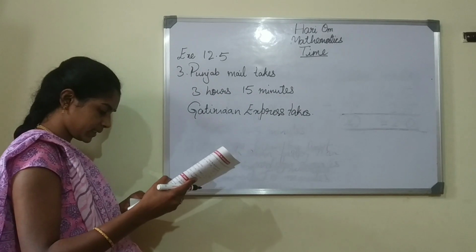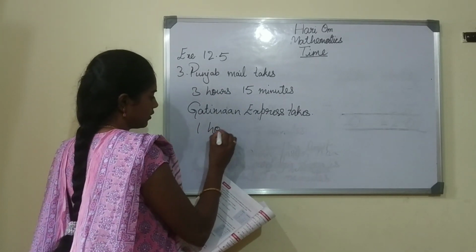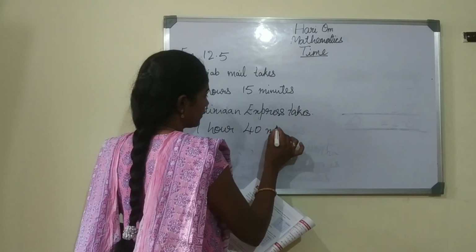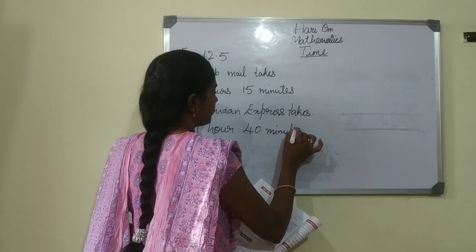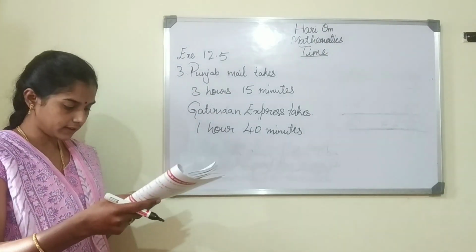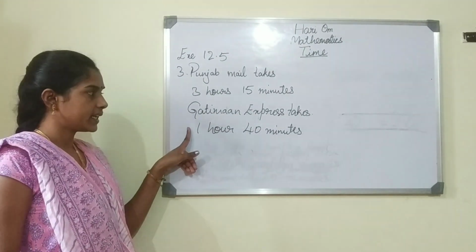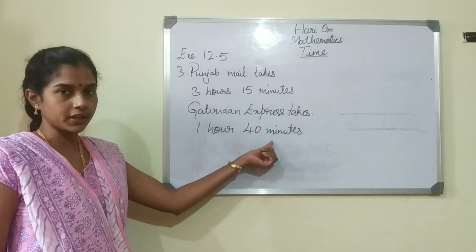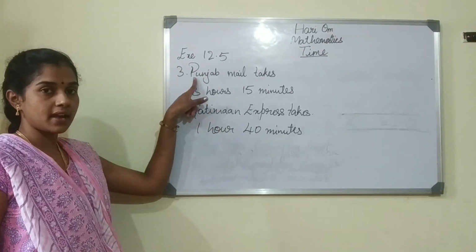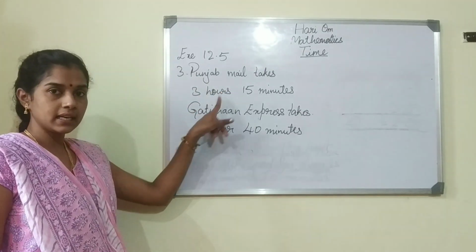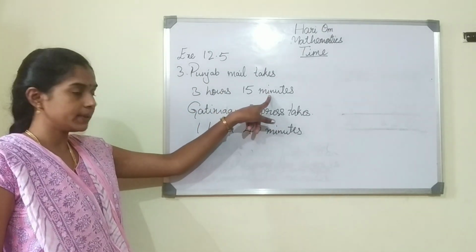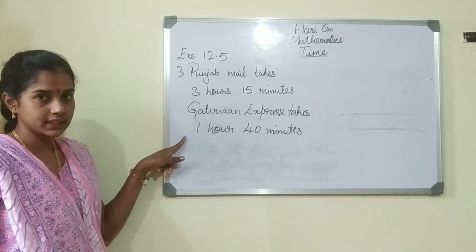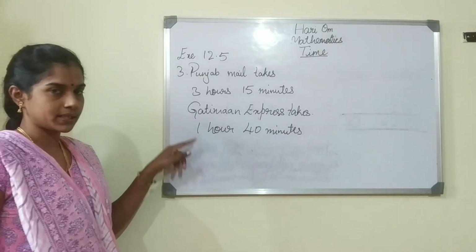And Gatiman Express takes 1 hour 40 minutes. So if Riya travels by Gatiman Express, she can reach early because it takes only 1 hour 40 minutes. But if she travels by Punjab Mail, it takes 3 hours 15 minutes. It will be much longer. So to find how fast she can reach, we have to subtract.